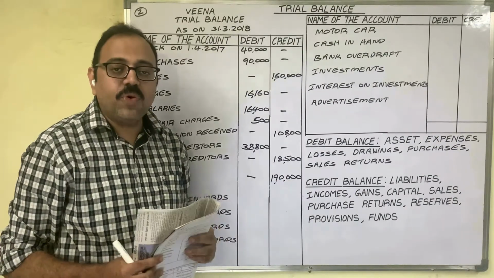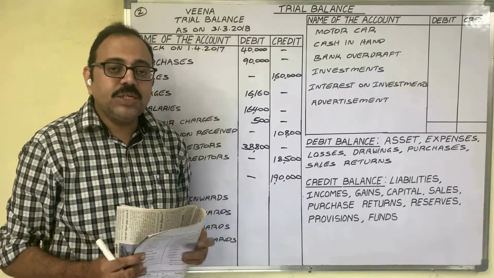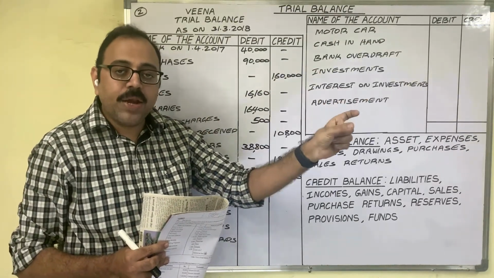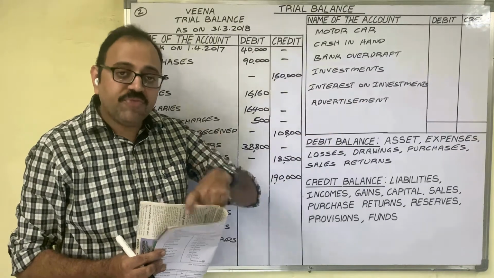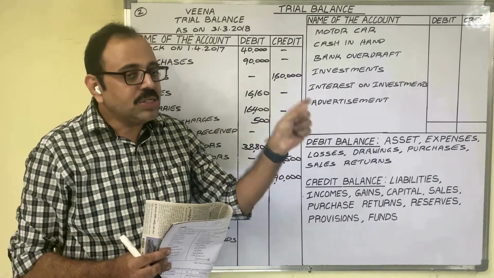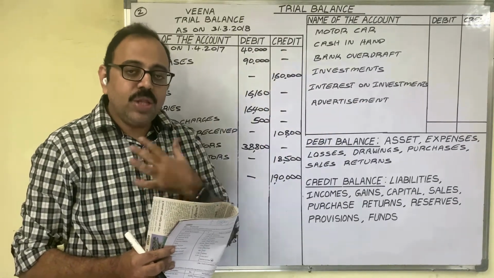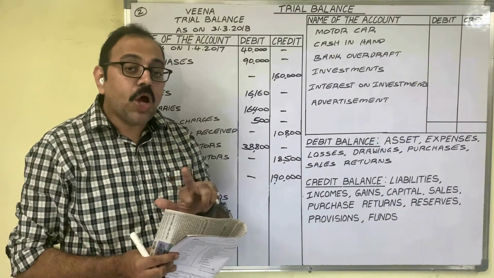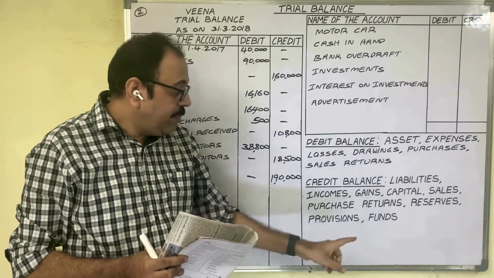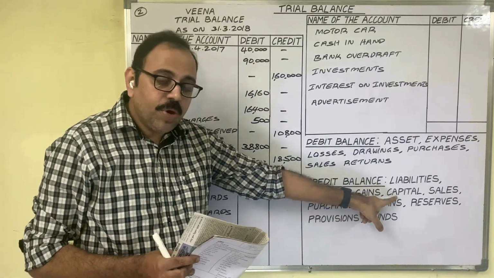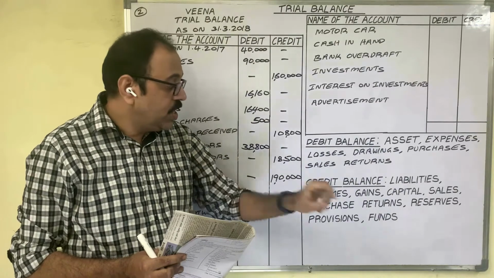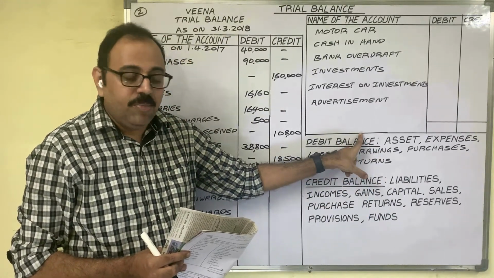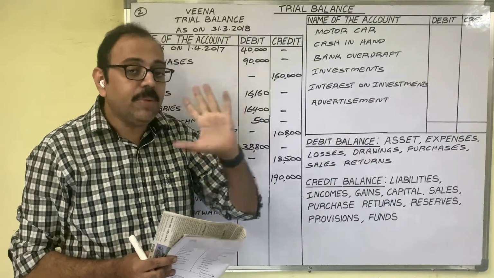Drawings 4,400. Drawings means for the personal use of the owner. If he withdraws money or goods from the firm, or if he withdraws money from the bank, it is considered as drawings. The drawings word is opposite to the capital word. Capital we always credit, because capital shows a credit balance. Drawings we always debit while writing the journal entry, which means the drawings account always shows a debit balance.